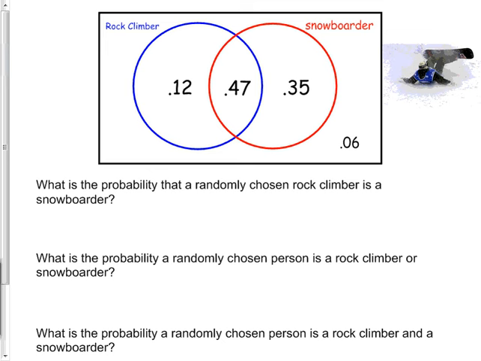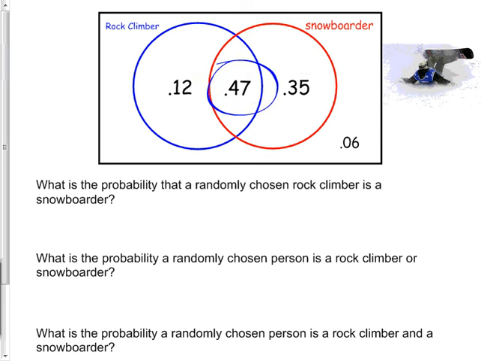If we take a look at this one, the key things were it, and or. Do you remember which ones are a bigger answer, and or or? Or are the big answers, and they include not everything, but they include lots of things. If you are a rock climber or a snowboarder, it's this, this, and this. Because if you ask these people, do you rock climb or snowboard, and you force them to say yes or no, they would say yes, because they do one or the other. Again, they might clarify and do both, but they'd say yes. So or is all of them, and is which one?